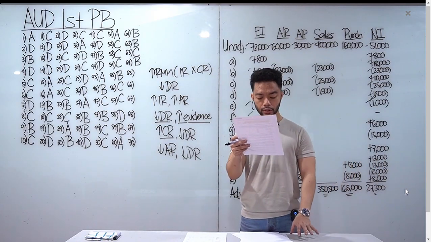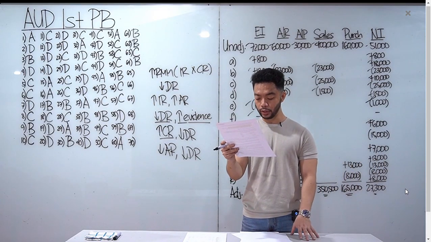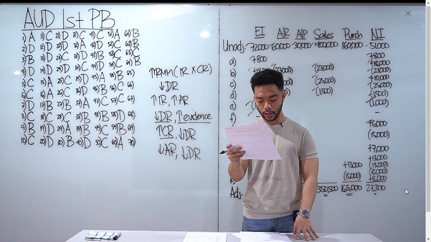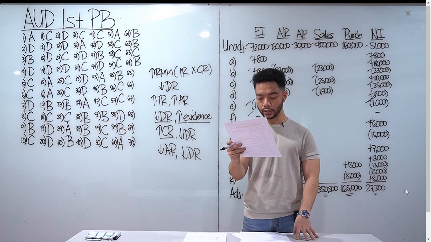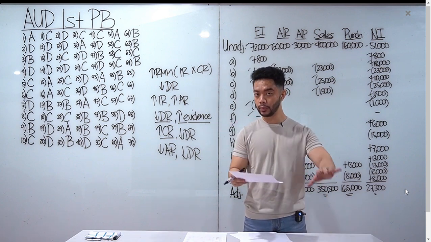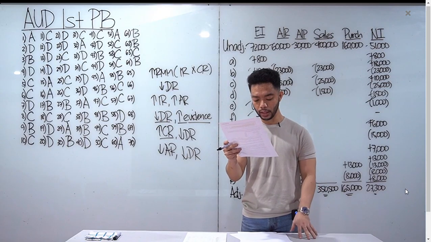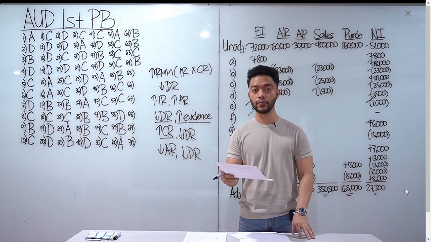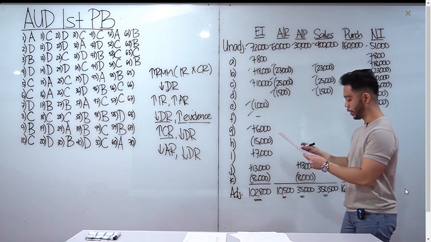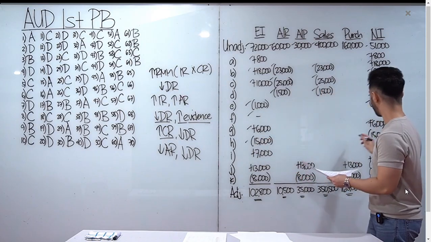Letter H, merchandise that cost 15,000 was included in the ending inventory. The related purchase has not been recorded. The goods had been shipped by the vendor FOB destination and the invoice was received on December 30. Yung goods na received on January 5. Dapat, by January 5, dun ka pa lang mag-i-include sa inventory mo. So, ibig sabihin, class, December 31 pa lang, in-include na sa inventory. Mali yan. So, mag-minus tayo, minus 15,000. Minus 15,000 din sa net income.